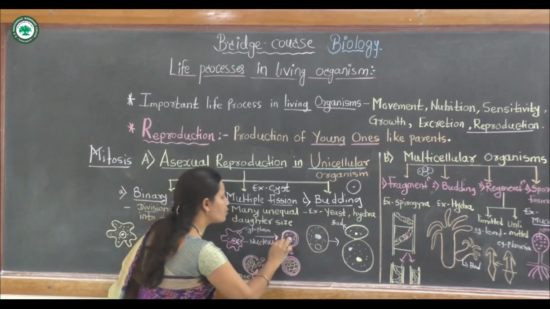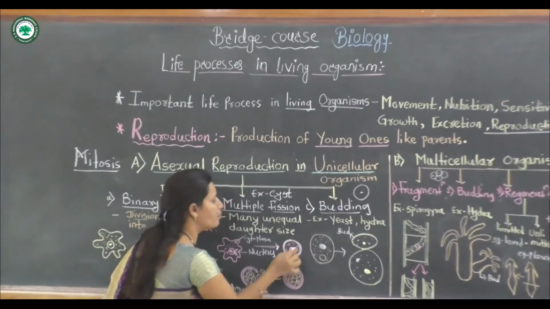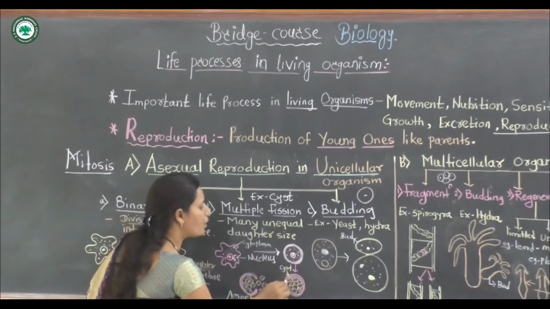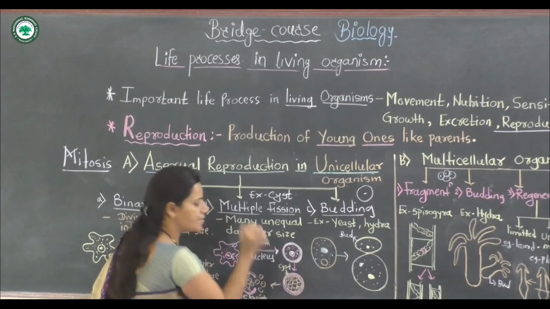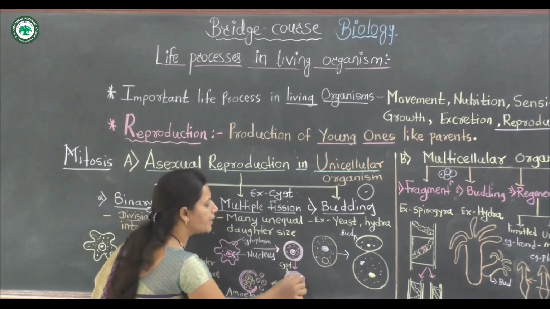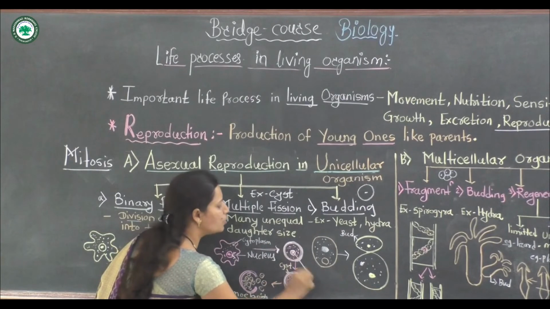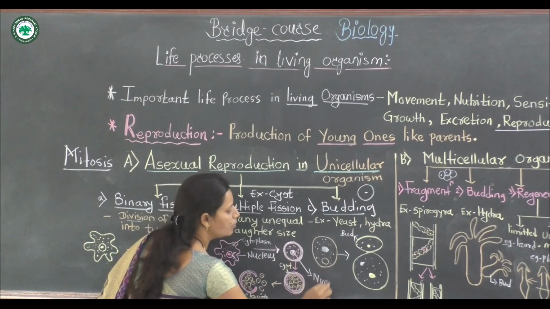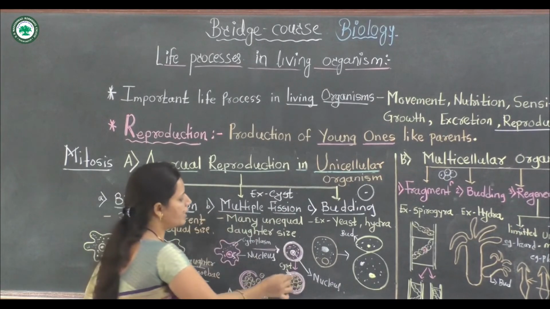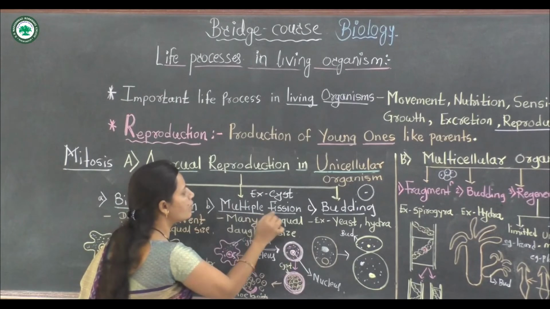The outermost part of this amoeba is called the pseudopodium, formation of pseudopodia, and later a thick cyst formation occurs, but inside, the nucleus divides and forms many nuclei, meaning multiple fission.